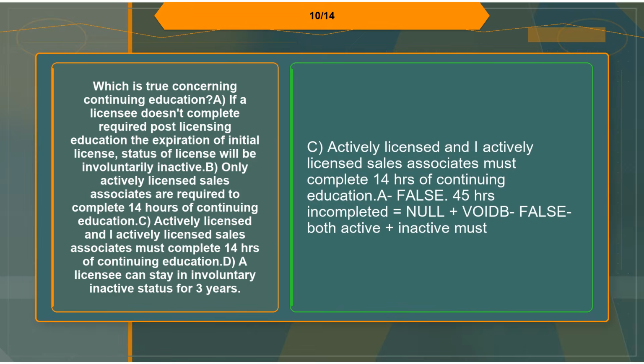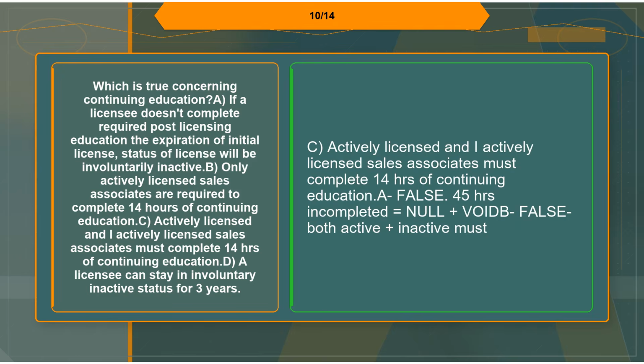Flashcard 10. Term: which is true concerning continuing education? A. If a licensee doesn't complete required post-licensing education by the expiration of the initial license, the status of the license will be involuntarily inactive. B. Only actively licensed sales associates are required to complete 14 hours of continuing education. C. Actively licensed and inactively licensed sales associates must complete 14 hours of continuing education. D. A licensee can stay in involuntary inactive status for 3 years.